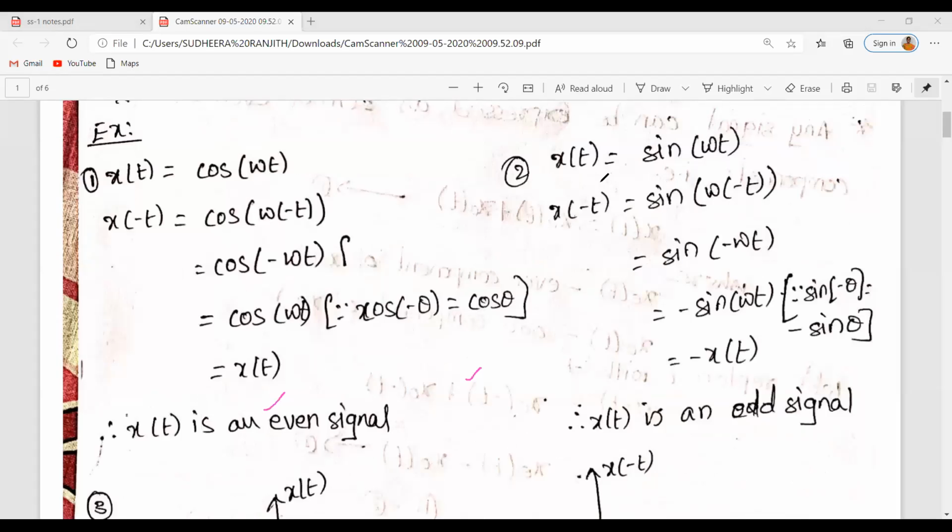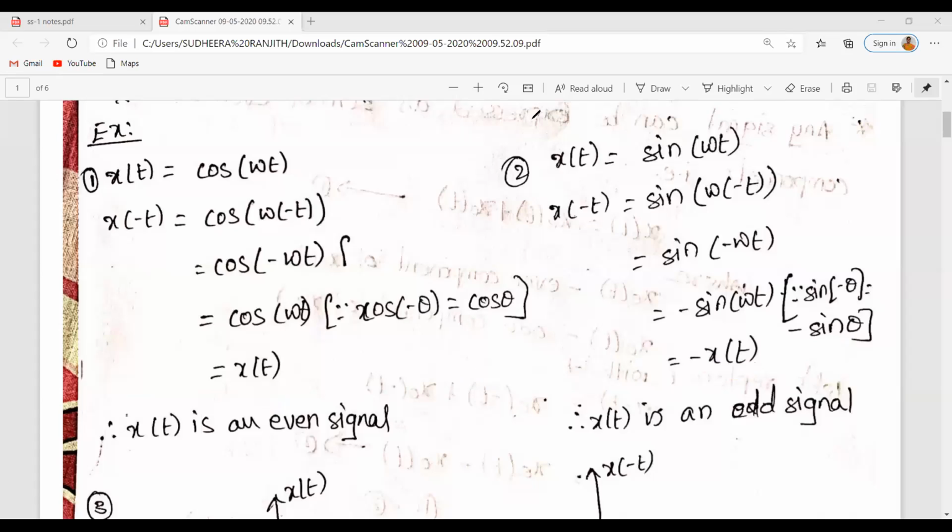Similarly, in the second example, we have considered x of t is equal to sine omega t. Then x of minus t should be equal to sine of omega into minus t, which is sine minus omega t, or this can also be written as minus sine omega t. As we all know, sine of minus theta is equal to minus sine theta, right? So this is equal to minus x of t. Here it satisfies the condition that x of minus t is equal to minus x of t. So x of t is an odd signal.